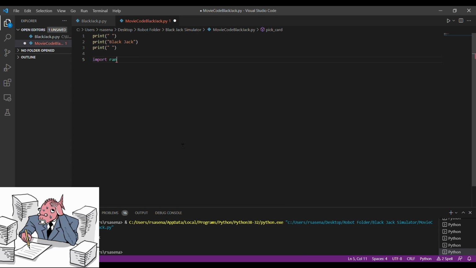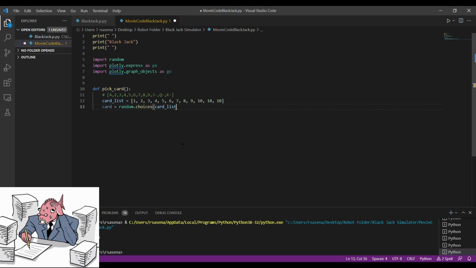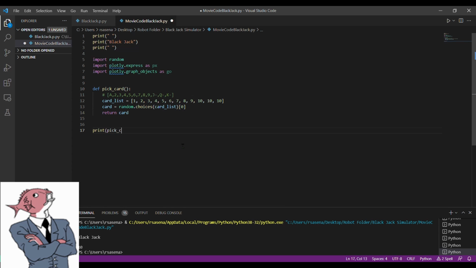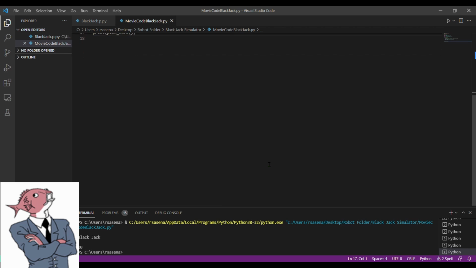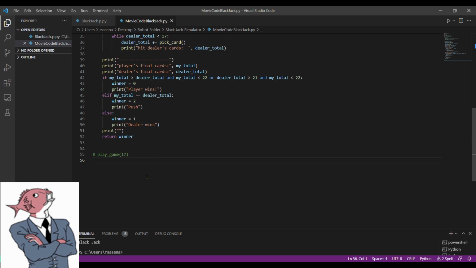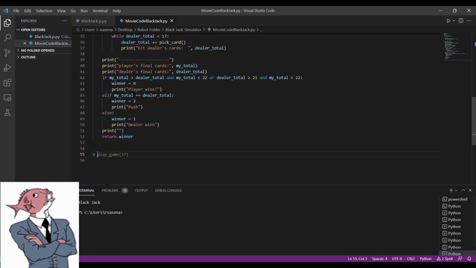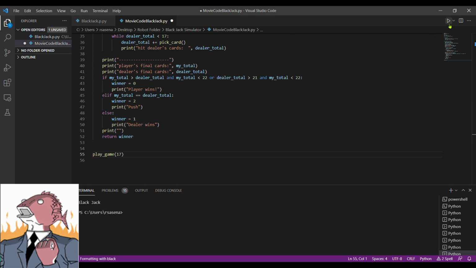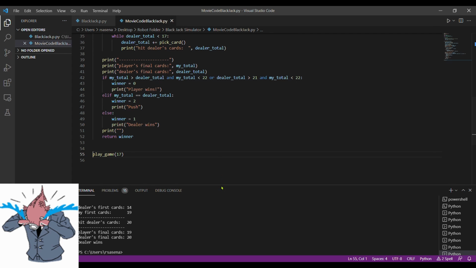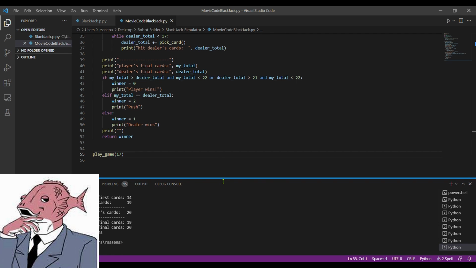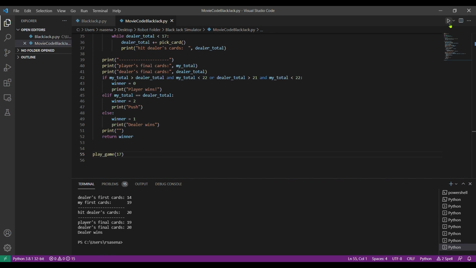First thing we're going to do here is start by programming the basics of blackjack into Python. For example, this pick card function is going to randomly select one of the 12 cards in the deck. We'll use some if statements to make some basic logic around the game. For example, the variable winner will go to 0 if the player wins, and the variable winner will go to 1 if the dealer wins. Adding a few simple print statements lets us see what's happening in the code. As you can see printed out here, it looks like the dealer won this first round. Now that we've taught Python how to play blackjack, things start to get a little bit more interesting.